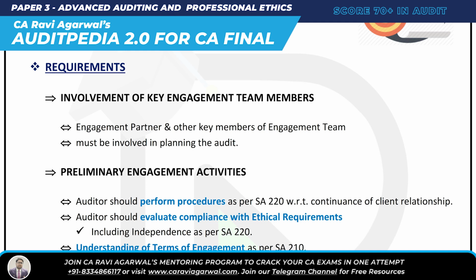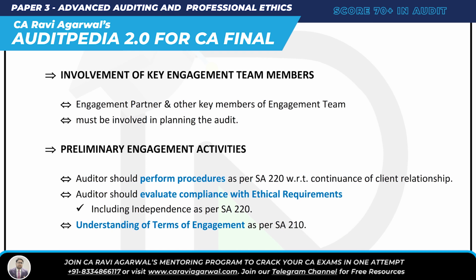So that's what, in preliminary engagement activity, SA 300 is telling the auditor: perform some procedure as per SA 220 with respect to continuance of client relationship. Just perform this procedure. I said, okay, I will do it. Second, in preliminary engagement activity, the auditor should evaluate compliance with ethical requirements, including independence, as per SA 220. You remember the ethical requirements, learned in SA 200 also. And then lastly, understand the terms of engagement. You remember the terms of engagement, SA 210?